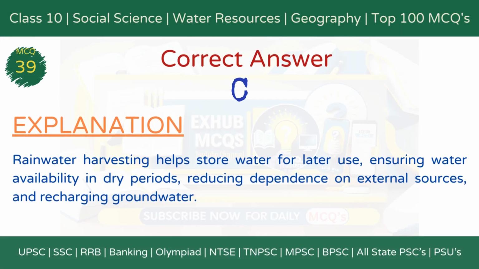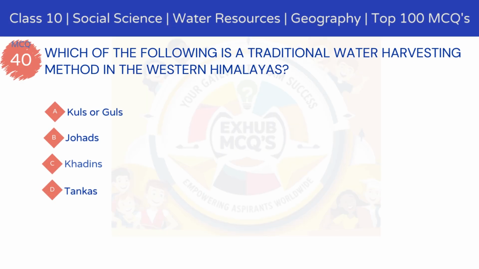The correct answer is option C, helps conserve water and ensures availability in dry periods. Explanation. Rainwater harvesting helps store water for later use, ensuring water availability in dry periods, reducing dependence on external sources, and recharging groundwater.